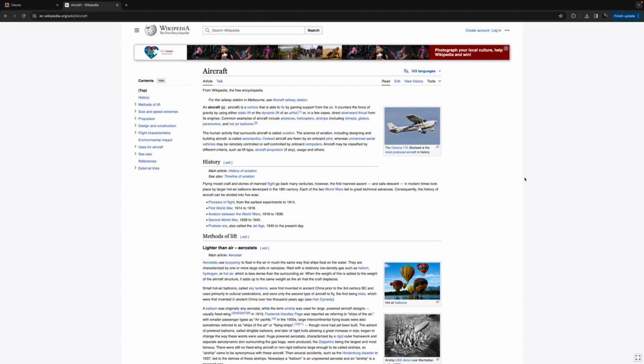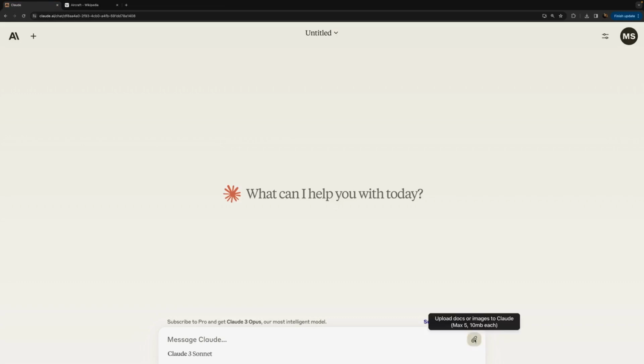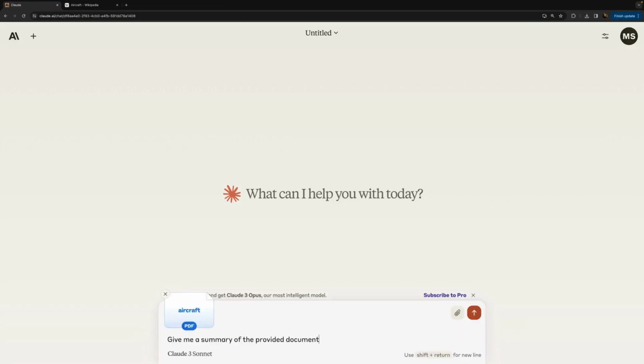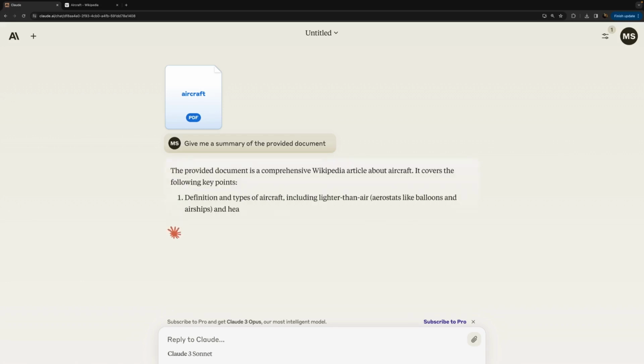However, one task where Claude is really great at is when it comes to summarizing documents. And for that, here on the Wikipedia website about aircrafts, I'll quickly save this site as a PDF. And once it did that, I'll upload it here as a document. And I'll then ask Claude to give me a summary of the provided document. And at least in my experience, that's something where Claude is really good at.